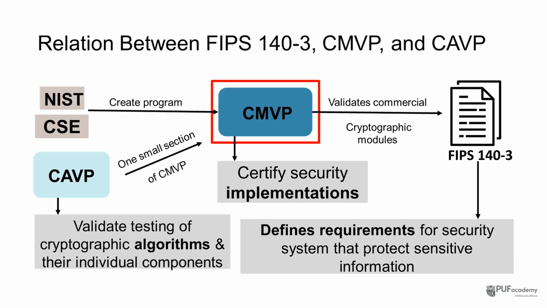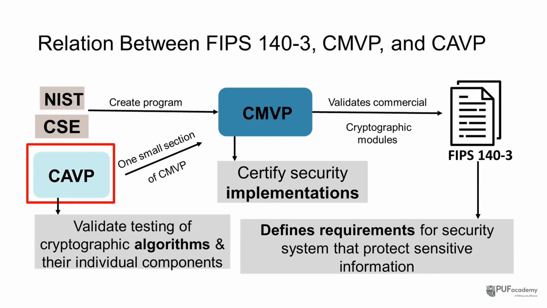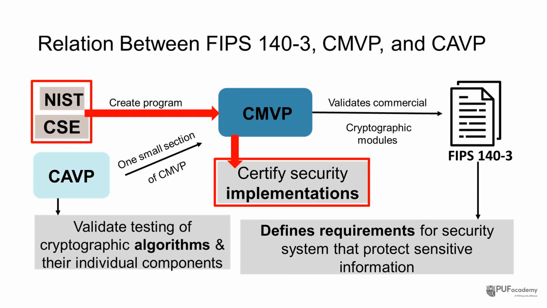CMVP is the program that validates a cryptographic module against that standard. And CAVP, the Cryptographic Algorithm Validation Program, remains the program that validates the cryptographic algorithms themselves. CMVP, run by the US NIST and Canada CSE, continues to use accredited labs to test your product against the current standard and issue certificates confirming compliance, whether your module is hardware, firmware, or software.